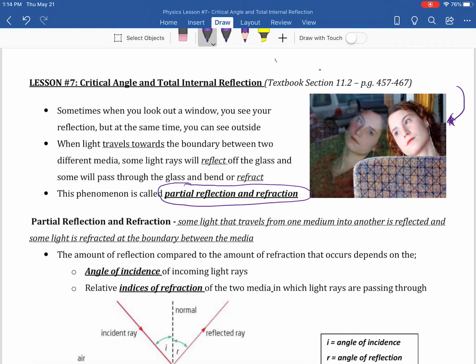Okay, so the situations you need for this to happen is that light is going to travel between at least two mediums, and you're going to have to have light going from a slow to a fast medium as well. All right, so let's take a look.